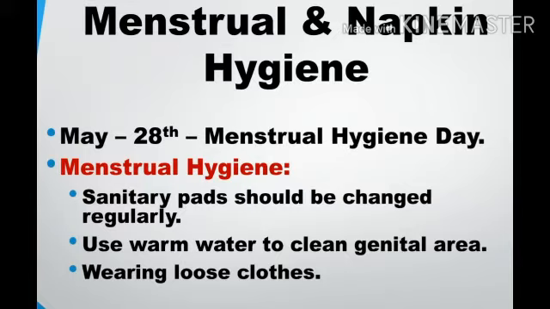We should change sanitary pads regularly to avoid microbial infections. Then we should clean the genital area with warm water, and also wear loose clothes to avoid irritation and for the free flow of air.